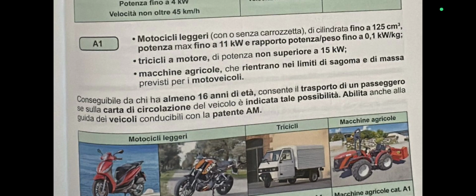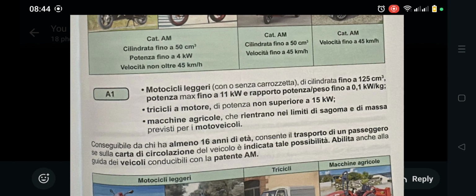So I am done with Patente A1. Then what you will do, please go to the question and answer section and take the questions. So let me move to Patente A2. Okay.